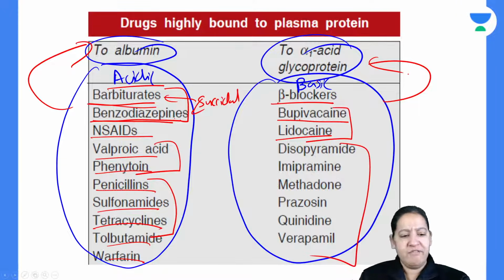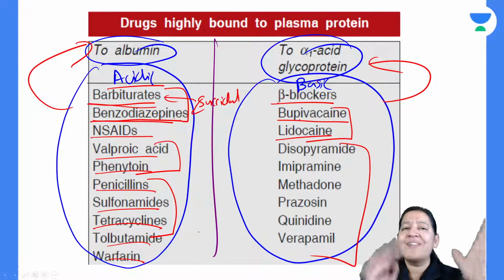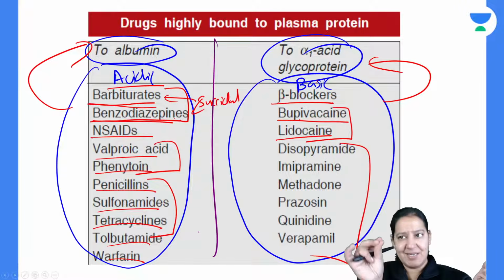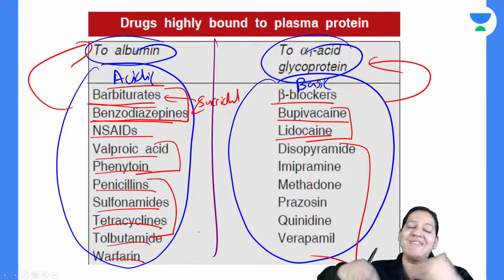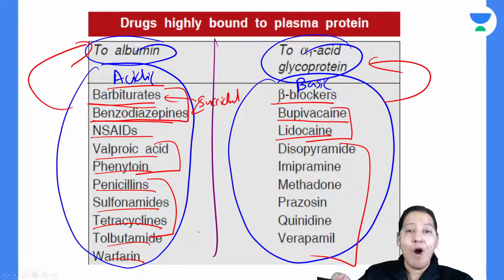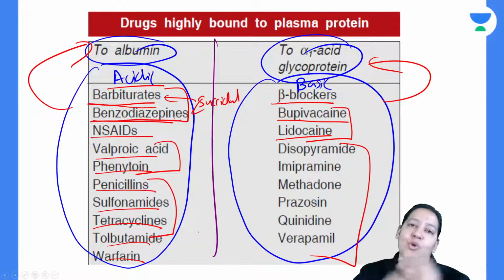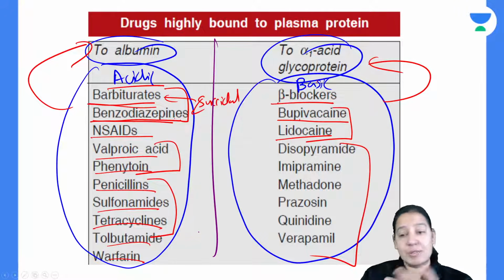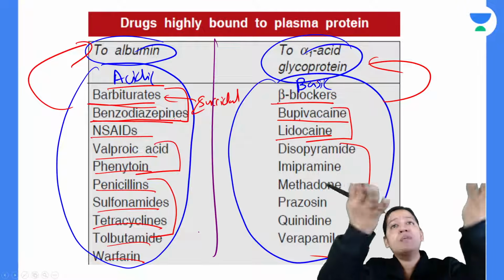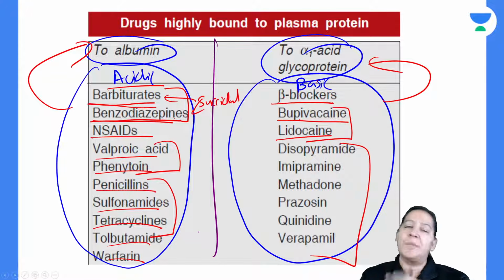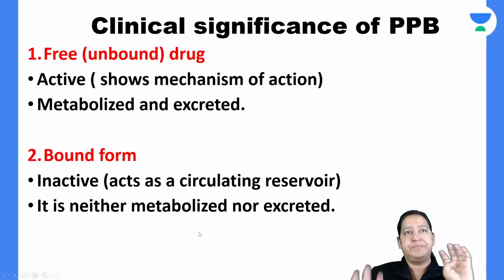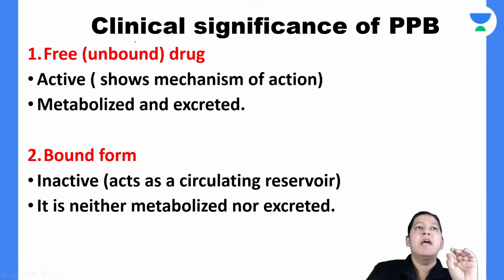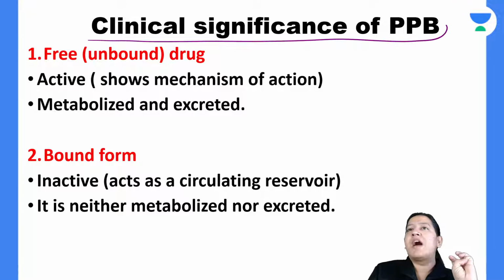You will say, ma'am, okay, we got it, but what is the use of learning it? Whether I'm taking an acidic drug or basic drug, after going into my blood, whether it binds with albumin or alpha-1 glycoprotein, how is it useful for me as a doctor to know? Students ask this question: ma'am, I will practice, I will take surgery, I will take medicine, how are these things useful to me in my day-to-day practice while I see the patient? It is useful for you. Listen, I will come to what the utility is. Now let's see the clinical utility of plasma protein binding.